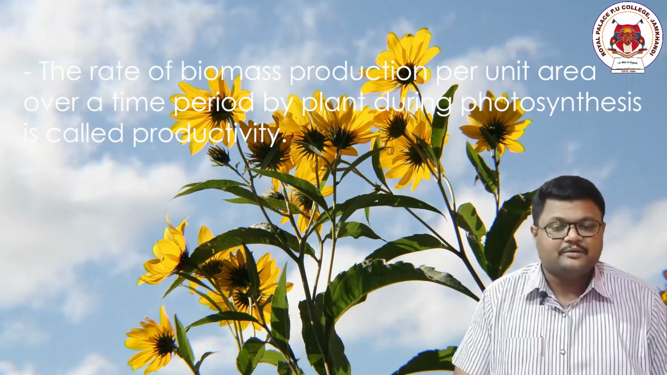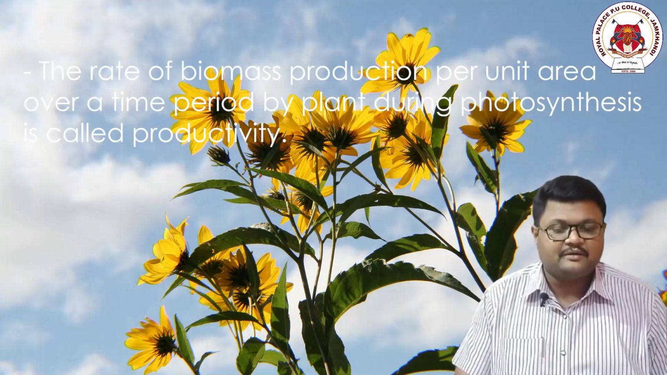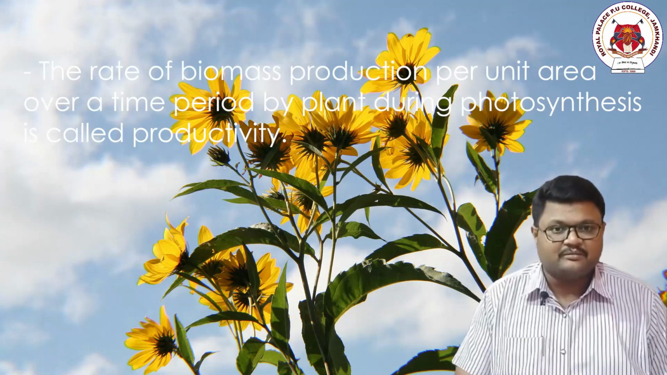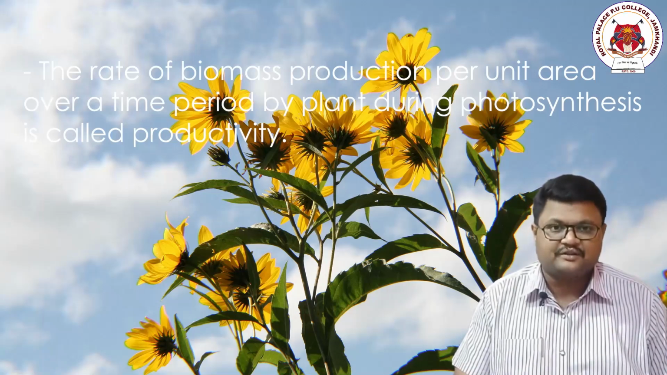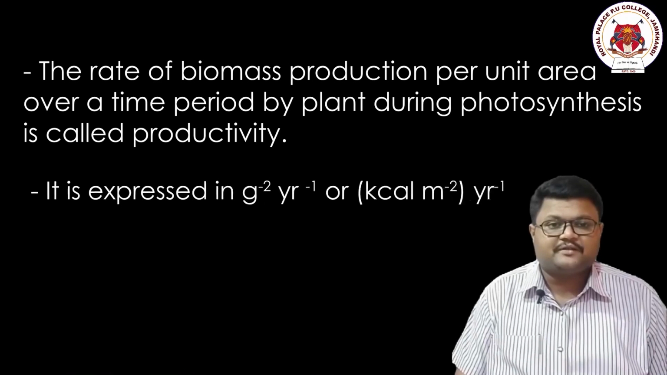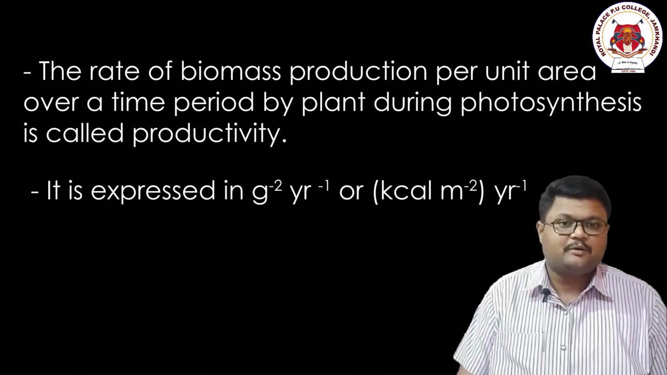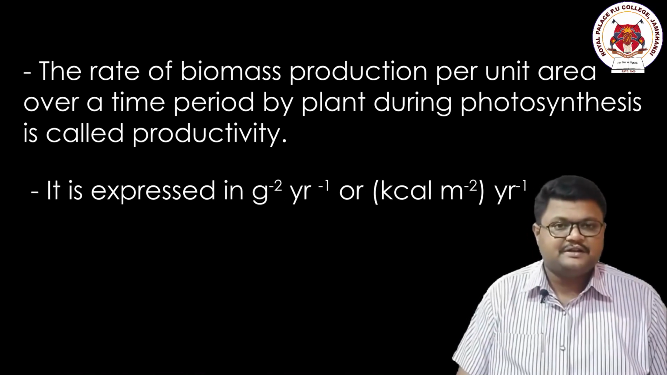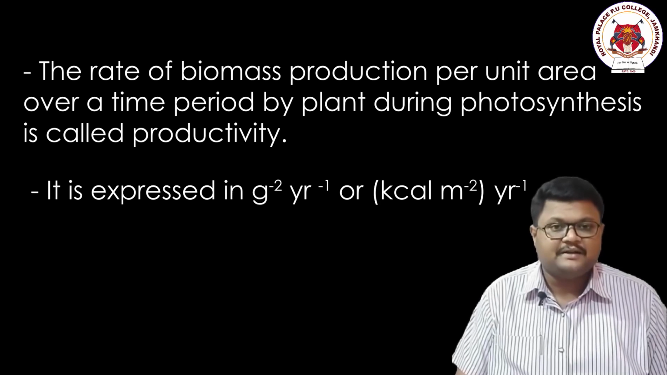Now once again, what do you mean by biomass production with respect to productivity? It is nothing but the amount of mass which is produced inside the body of the plants in a specific area during a specific time by the plants during photosynthesis. It is very simple. It can be expressed with an equation as g m^-2 yr^-1, wherein g can also be written in the form of kilocalorie per square meter per year. From the equation itself we can understand that it is per area and per time.